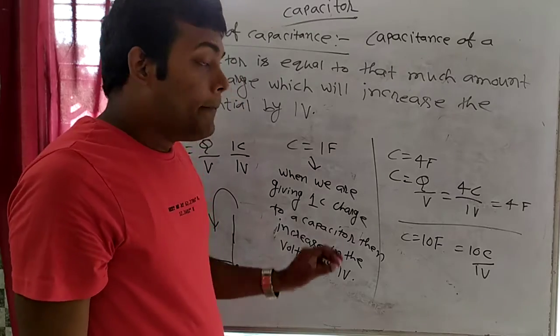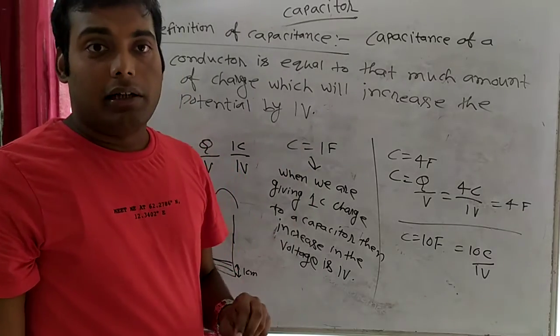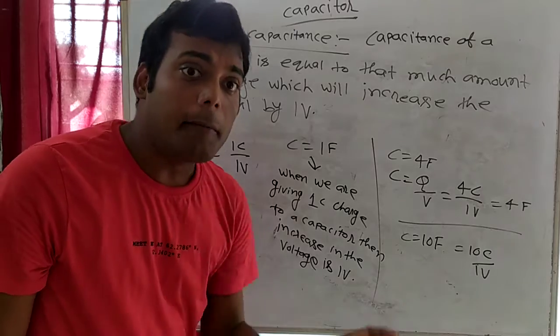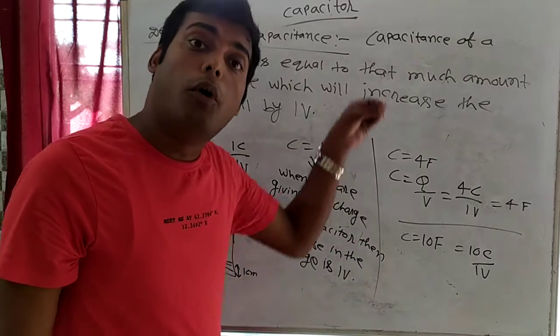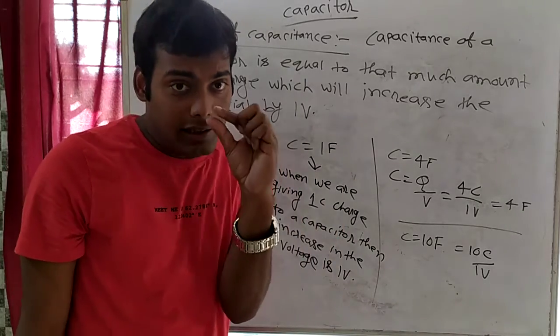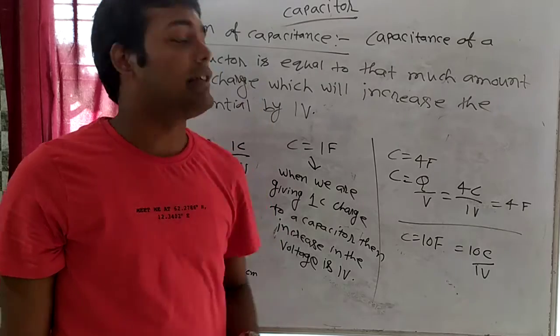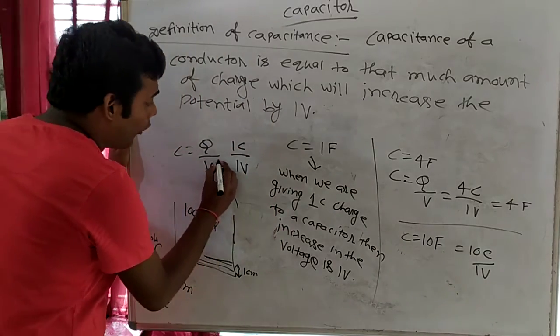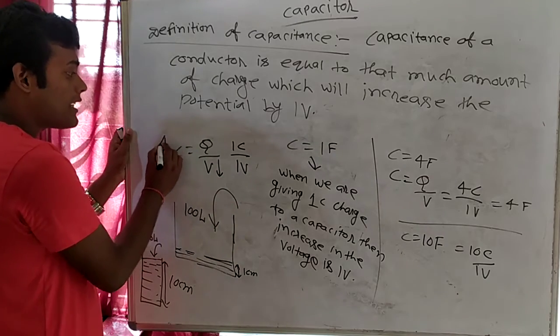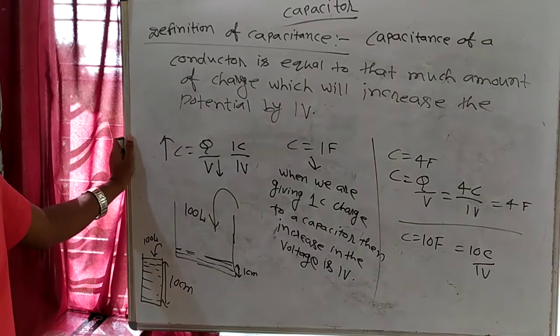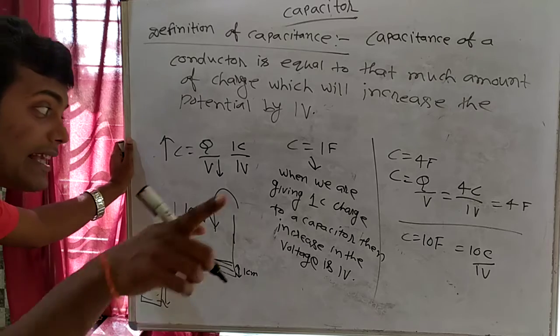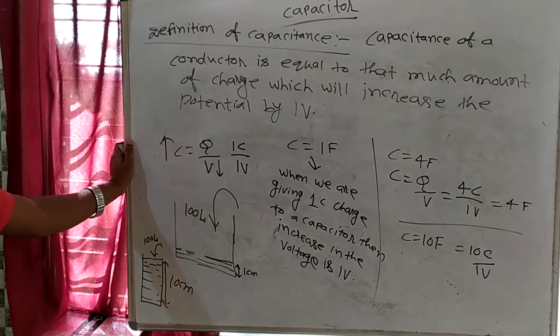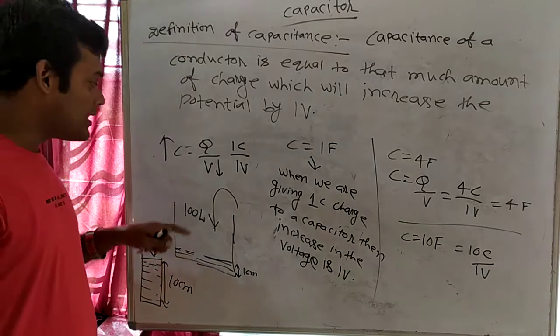So those capacitors are better in which we will give more amount of charge, and there will be less increment in the voltage. That means if the voltage will be less, then capacitance will be more. If there will be less increment in the height, then capacitance is more.